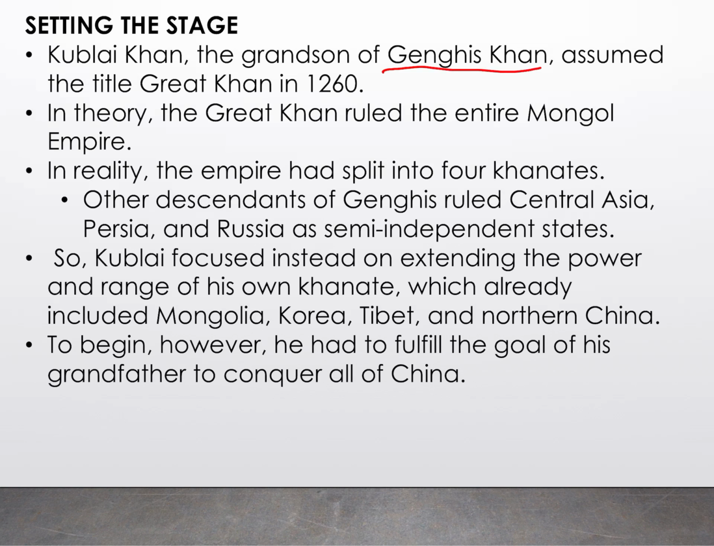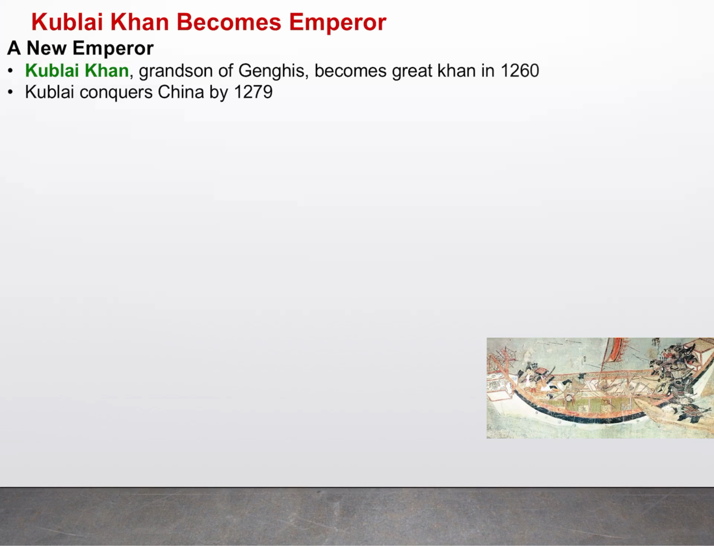of the Mongols, right? So when the empire does split into four Khanates, the other descendants of Genghis ruled Central Asia, Persia, and Russia in semi-independent states. So Kublai, instead of expanding the empire and ranging in his own Khanate, which already included all these different areas, began to fulfill the goal of his grandfather to conquer all of China, right? Instead of trying to expand even more, because he already controlled all these different areas, he wanted to control all of China, okay?